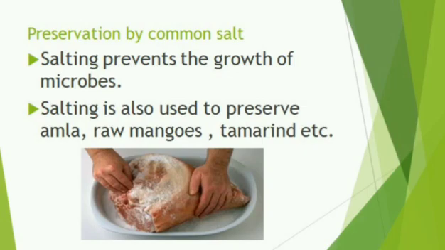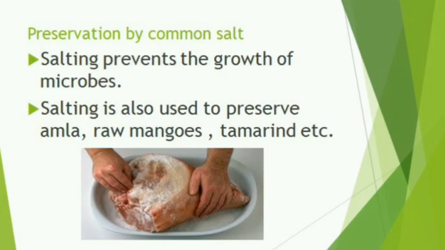For ages, people have preserved fish and meat by salting. Meat and fish are covered with common salt to prevent the growth of microbes. What is the truth behind that? In the previous case, we cut the supply of oxygen to prevent the microbial growth.